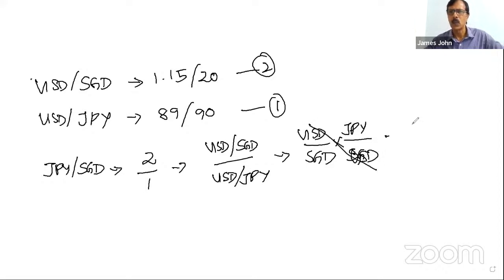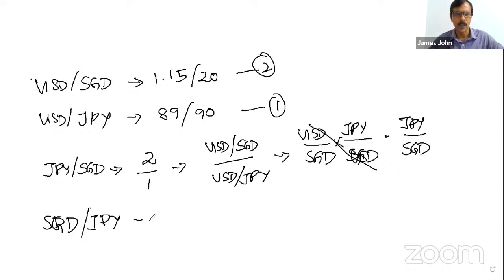USD gets cancelled. You will get JPY by SGD. Fine. Suppose you want SGD by JPY. That means you want SGD in the numerator and JPY in the denominator. So it is 1 divided by 2. What is 1?